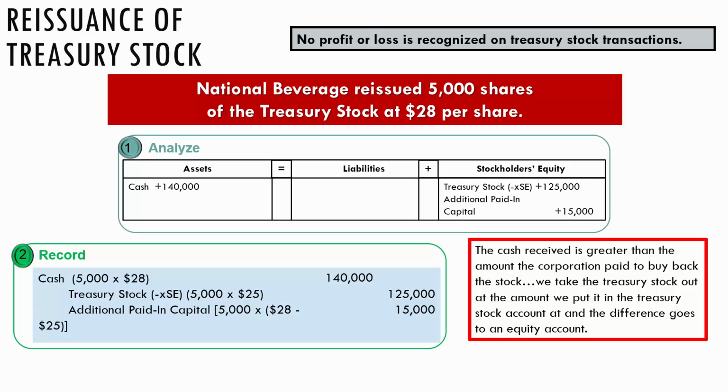We don't get to call this difference a gain. No gain can be recorded on buying and selling of our own stock. I'll give you a reason why we can't record a gain in this situation. You recall 9/11. It was a terrible event in our nation's history. And what happened after 9/11 is the stock market crashed.